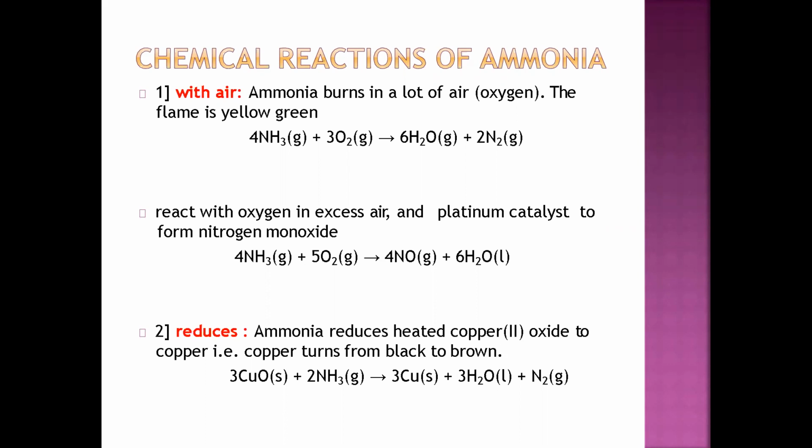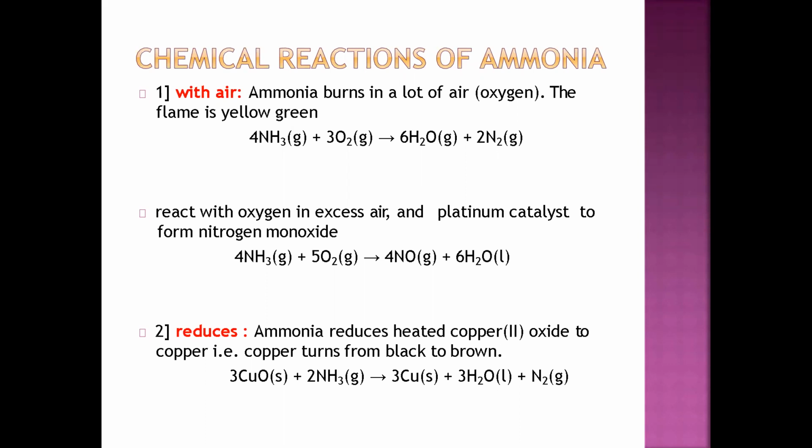Which type of flame will we obtain when we heat or burn ammonia in the presence of air, in the presence of oxygen? At that time your flame color will be yellow green. Okay, and the reaction will be 4NH3 plus 3O2 gives 6H2O plus 2N2. So this will be the reaction and the flame color will be yellow green. You have to note this down, because they can give you this question for 1 mark.